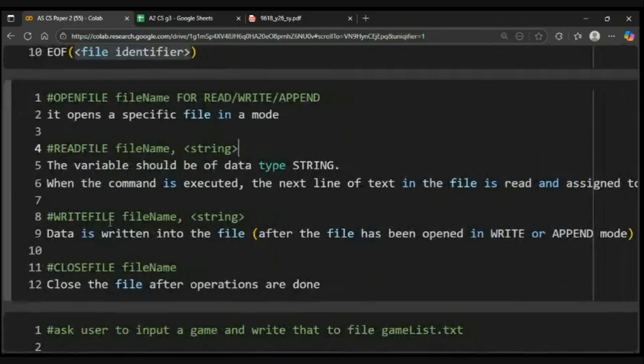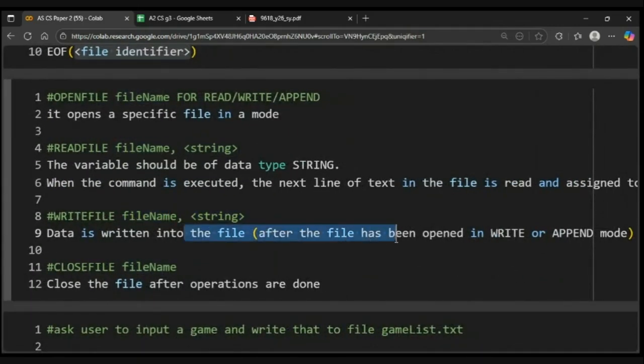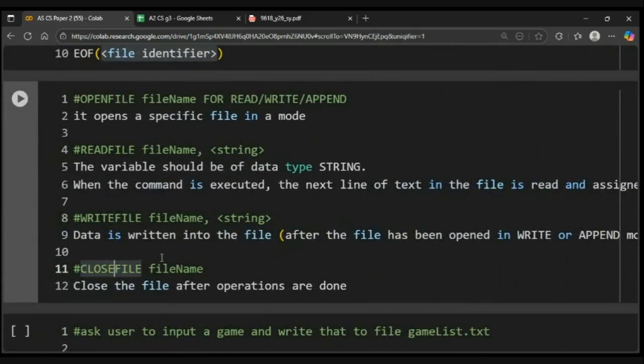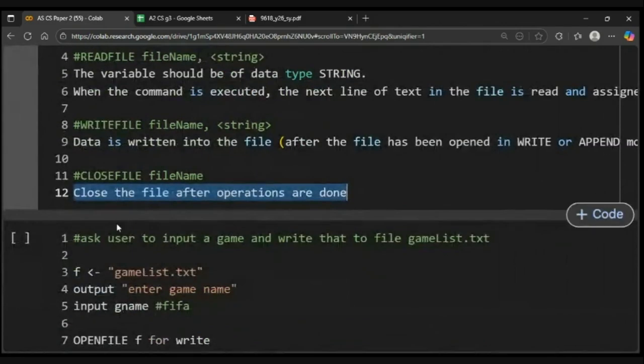Write file, whatever data that you have in the string will be written to the file. The file has been opened in write or append mode. And then you will always close the file. So opening or closing a 1 mark hota hai. If you miss either one of these, you lose 1 mark. Close the file after operations are done.